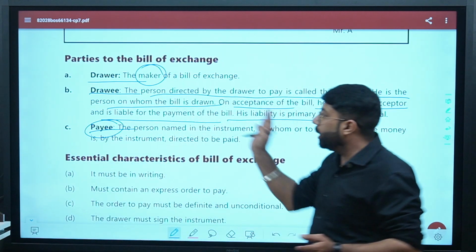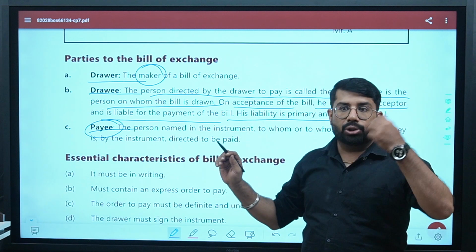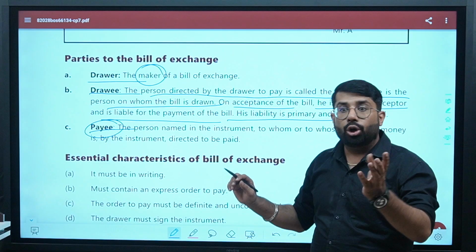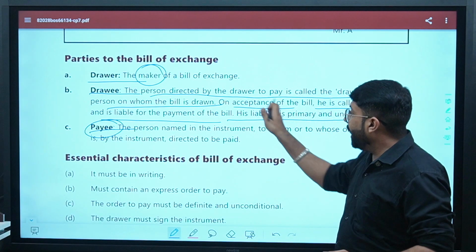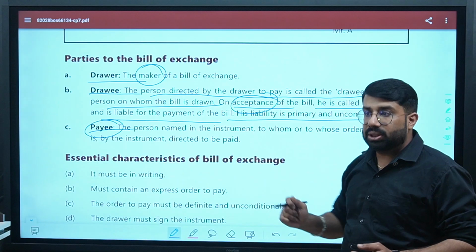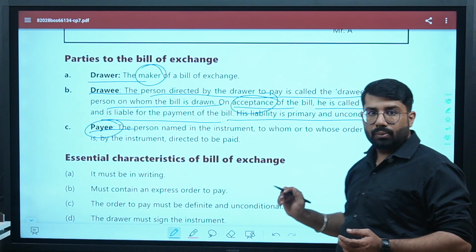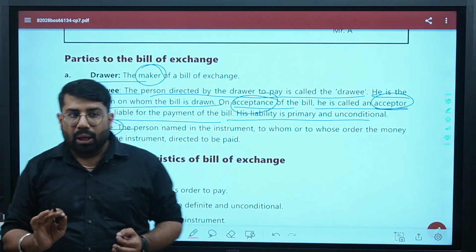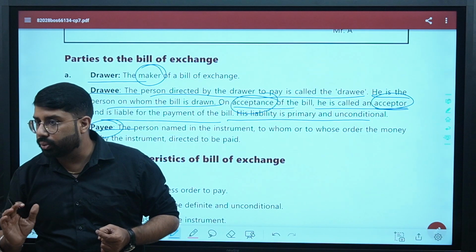That is the same thing being told here, that the person for whom the bill is drawn will be known as drawee. But on acceptance of the bill, the moment the bill of exchange is accepted, that drawee will be known as acceptor. Acceptor means the person who has accepted the bill of exchange and the person who has accepted the liability to make the payment also.